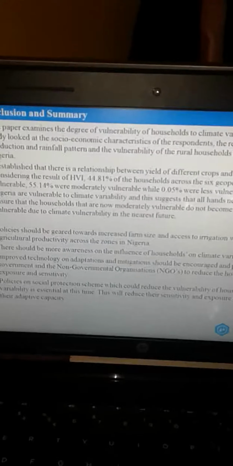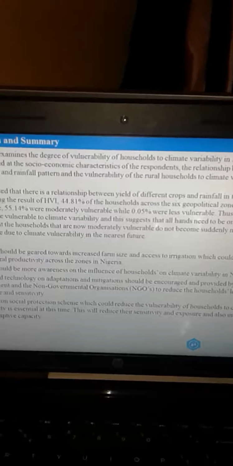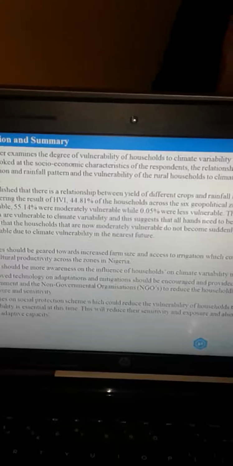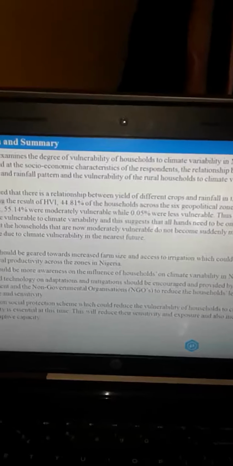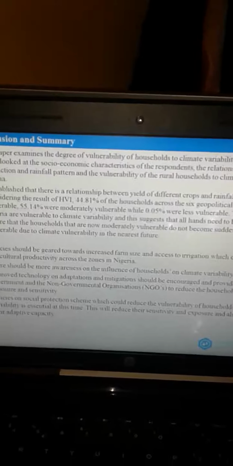Thus, policies should be geared towards increased farm size and access to irrigation, which could help them to adapt to climate variability, and policies on social protection schemes which could reduce the vulnerability of households to climate variability are essential at this time. This will reduce their sensitivity and exposure and also increase their adaptive capacity.